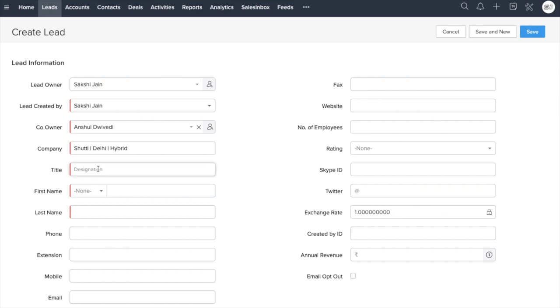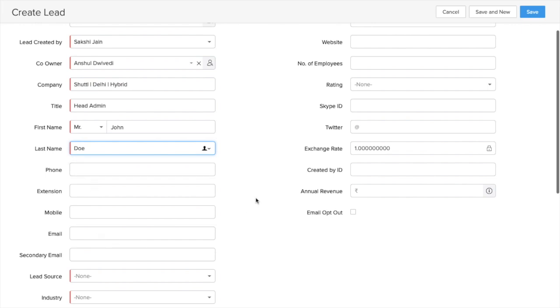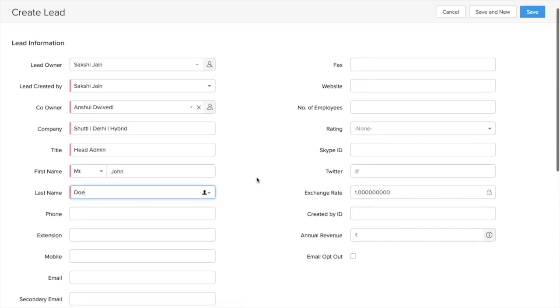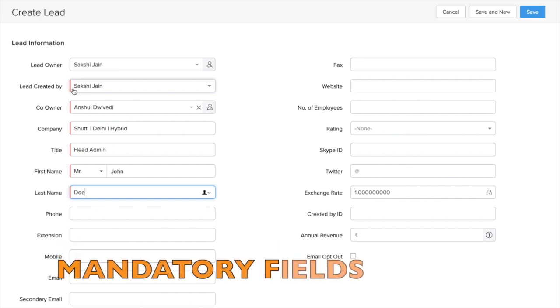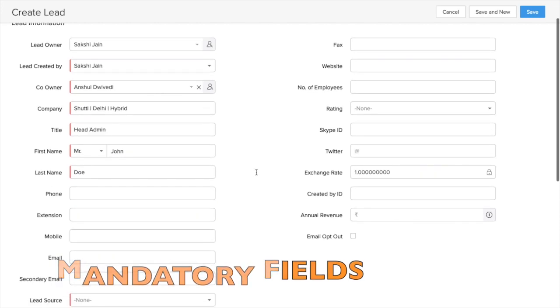This is the title which says designation. So head admin. First name of the contact, it would be John Doe. And you could see I have n number of fields, but you might have observed that there are certain fields which have a red left border, which simply indicates that they are mandatory fields. So as of now, I'll simply fill in the information in mandatory fields and the rest I'll keep blank.